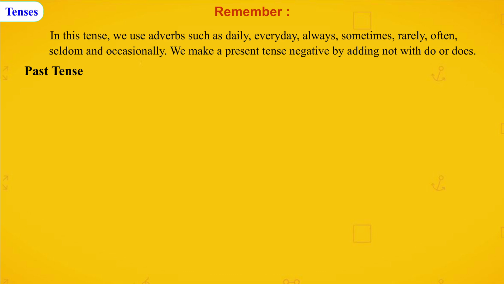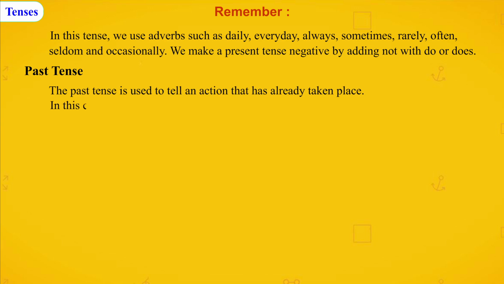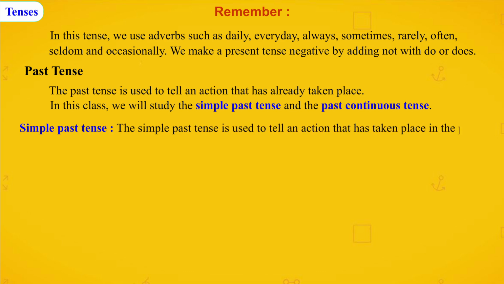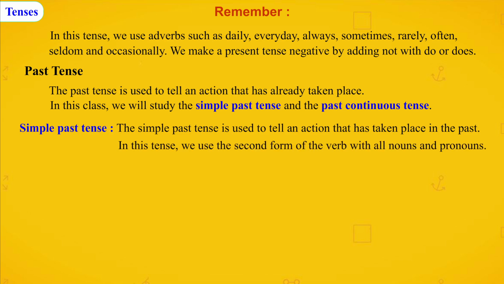Past tense. The past tense is used to tell an action that has already taken place. In this class, we will study the simple past tense and the past continuous tense. Simple past tense. The simple past tense is used to tell an action that has taken place in the past. In this tense, we use the second form of the verb with all nouns and pronouns.